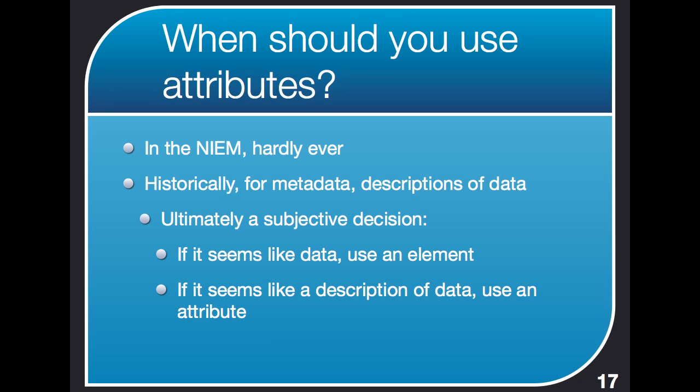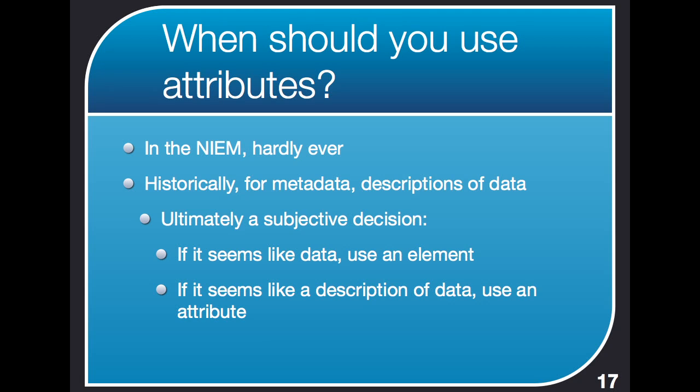Historically, attributes have been for metadata, which is data about data. Think back to the previous example with the language code. The language code was about the data. It wasn't additional data really about the name, the given name as a given name conceptually, the concept of a given name. Rather, it was information about the actual chunk of data, the Tom, saying what language that's from.